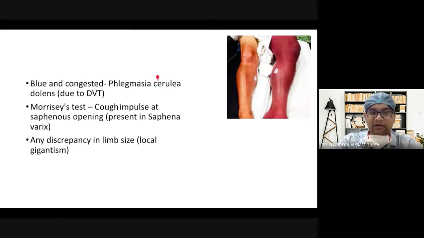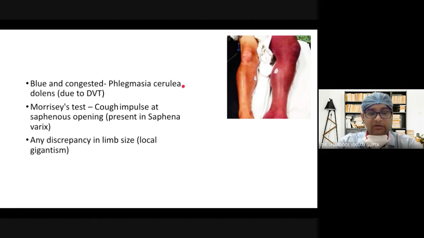Caerulea is a word for bluish discoloration. It is seen in DVT; the limb will be bluish and congested like this. So phlegmasia alba dolens is due to lymphatic obstruction, and the limb will be whitish. While in DVT, the limb will be congested and bluish, which is known as phlegmasia caerulea dolens.